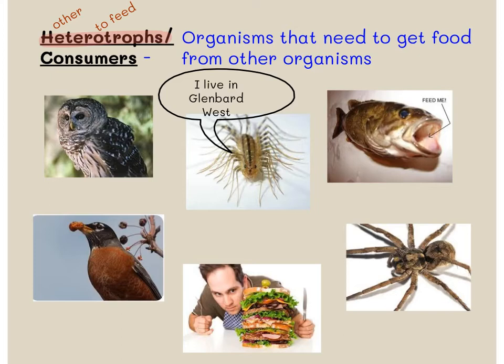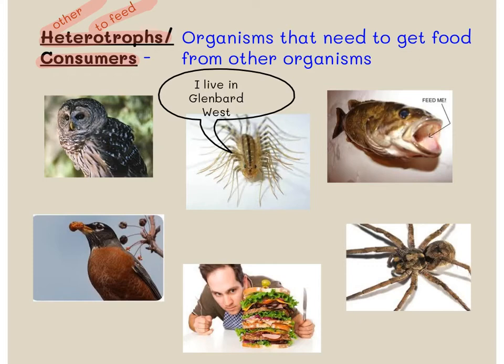We can also call them consumers. Those two words mean the same thing. It's an organism that needs to get food by eating another organism. If you look at the word heterotroph, hetero means other, and troph means to feed. So this word literally translates as other feeder, which means they have to feed on other things.